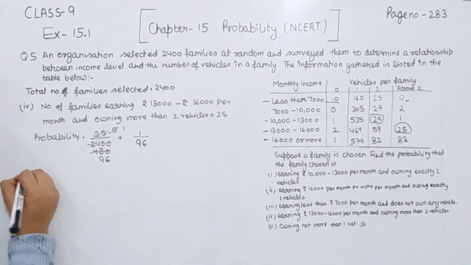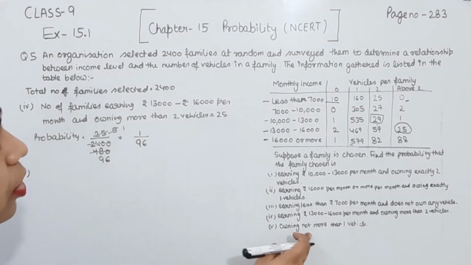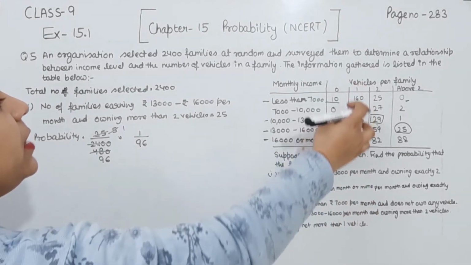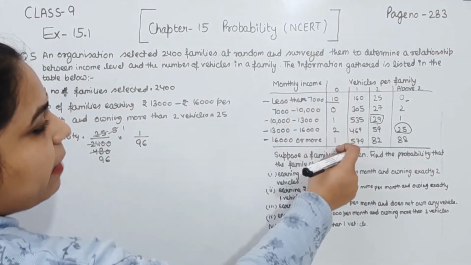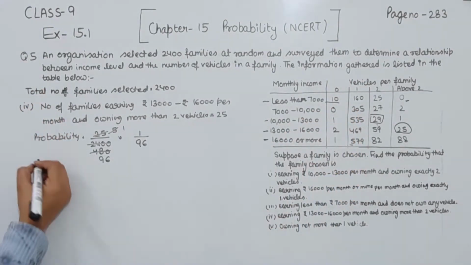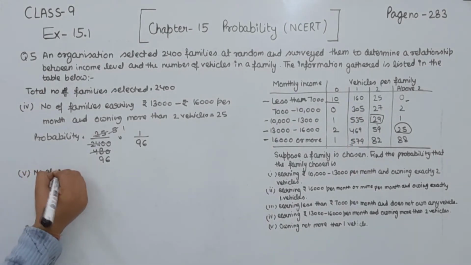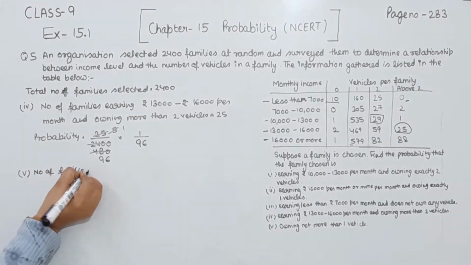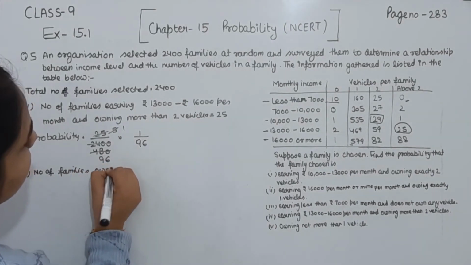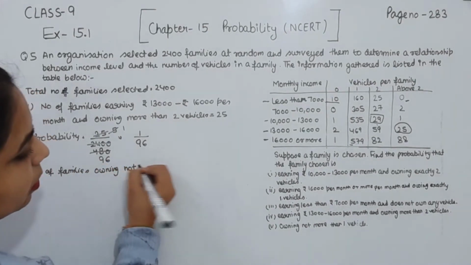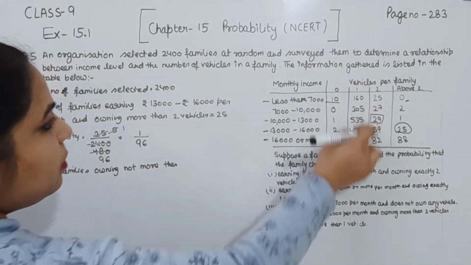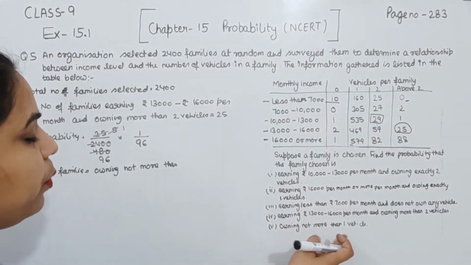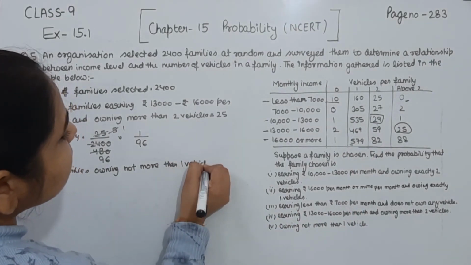Now comes part 5. Owning not more than 1 vehicle. So this is the total families we have. Owning not more than 1 vehicle, this one we have. So we are going to add this one. First of all, we write here the number of families owning not more than 1 vehicle.